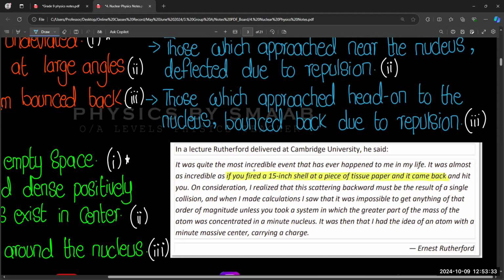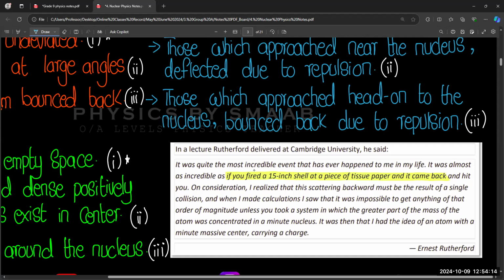Right now we are only studying the previous discoveries and inventions. If you compare your time with the time of Rutherford, at that time we were not living in the era of technology. Right now we have all the technology already discovered and invented. We already have different products designed by scientists and engineers. But at that time they were working to discover and invent things. If you fire a 15-inch shell at a piece of tissue paper, it can easily pass through, but here it bounced back from the tissue paper.